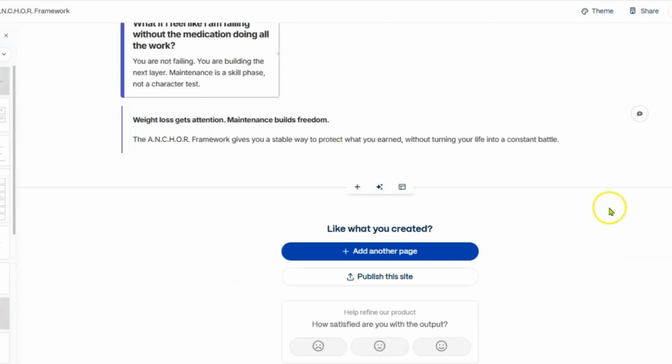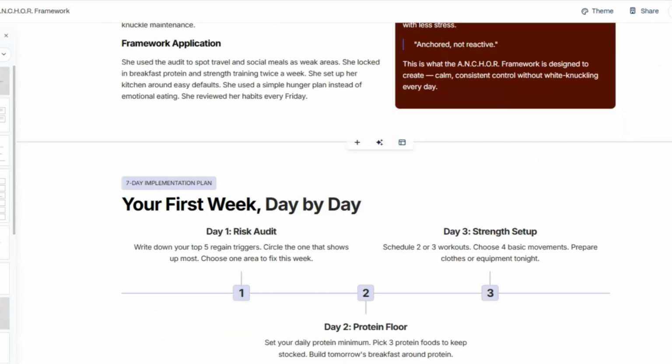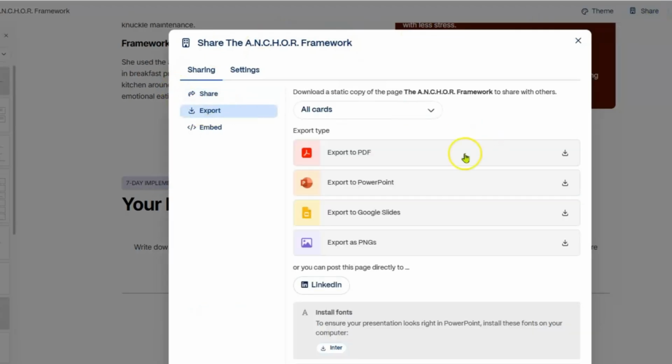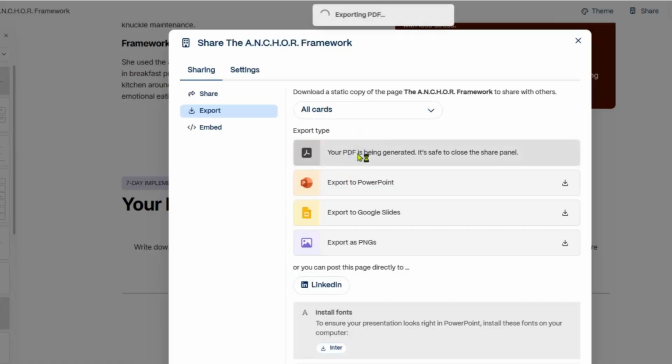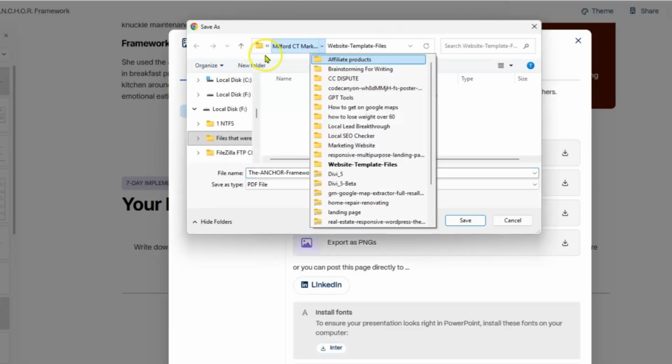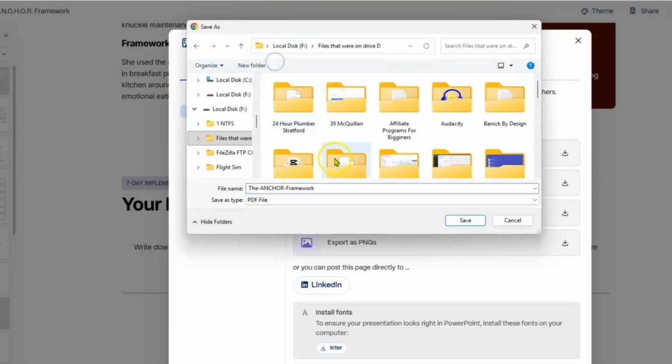So now what can we do with this information? The first thing that we can do here is go to share, and then we can export this and share it as a PDF. So we can export it as a PDF. This would be the $19 PDF product. So you would click on this, and it will create the PDF, and you can download it. So I'm going to put it where I'm going to download it here. Let me go to here.